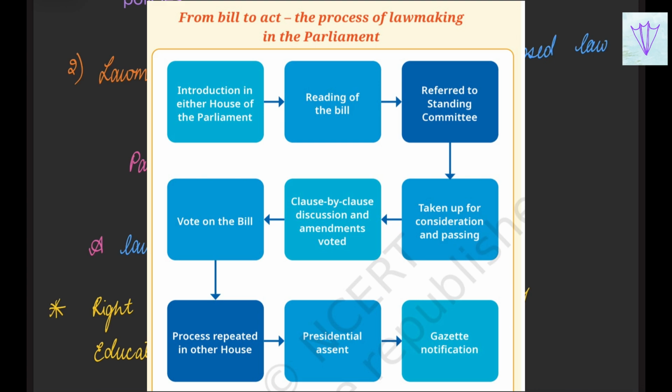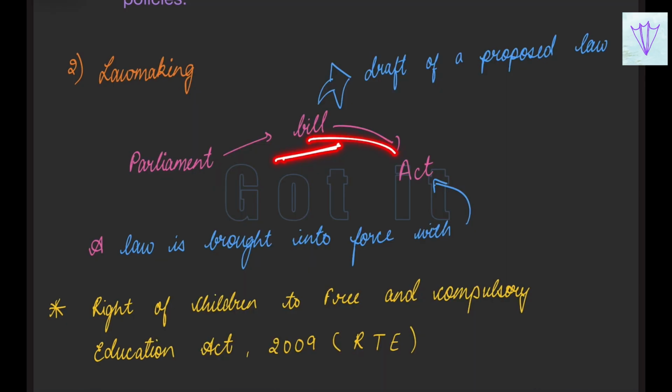These clauses will be brought up for arguments, and then there will be a voting on this particular bill. And then the process will be repeated in the other house. So first in the Lok Sabha and then in the Rajya Sabha. If it is passed in both the houses, it will go for the presidential assent, and then a gazette notification will be given. A gazette notification is an official government publication that announces legal documents and official information. This is the process a bill goes through to become an act. A bill is a draft of a proposed law. In this way law making is done.